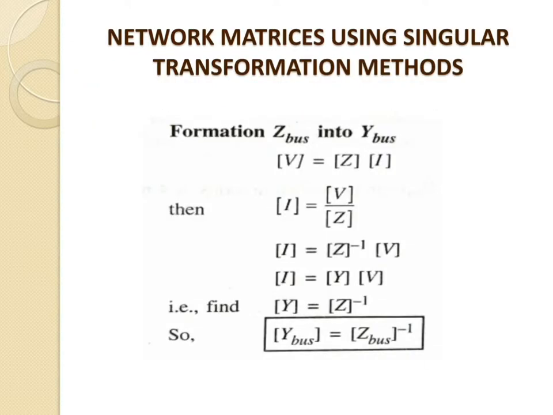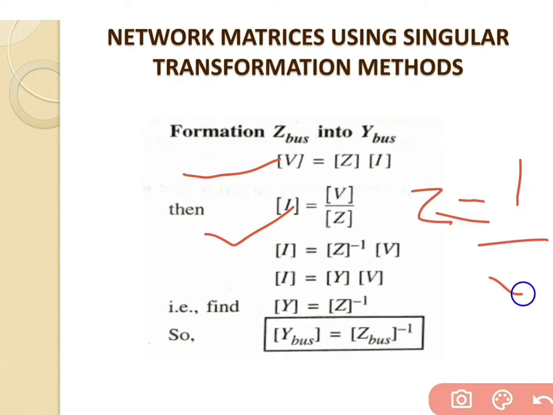So in the last lecture we already started with the network matrices using singular transformation methods, in which we go for the formation of Z bus and Y bus. As we all know, the equation for the voltage in an AC circuit is given by V is equal to Z into I. If we rearrange the equation, it becomes I is equal to V by Z. Now there is a relation between Z bus and Y bus: Z is inversely proportional to the admittance. So we will say that Z is equal to 1 upon Y.